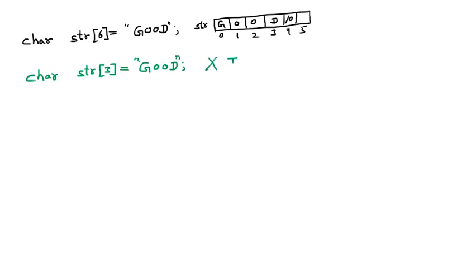This is the illegal declaration. Because we can see that there are 4 characters plus 1 null character is required. That means at least the size of the array should be 5, and here the size of the array is 3, which is less. So that is not possible. This is the illegal declaration.